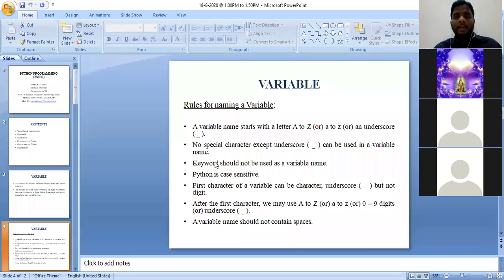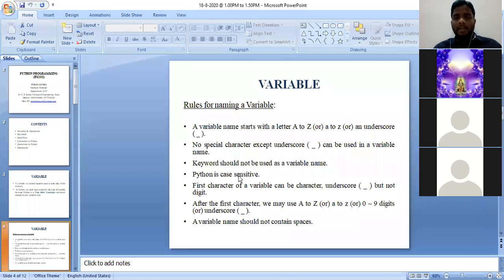Third point is keyword should not be used as a variable name. Keyword should not be used as a variable name. In Python programming language, there are 33 keywords. I will show you immediately after the completion of this topic called variable. Until then, make sure that Python programming language consists of 33 keywords. Okay. Now, our third rule is if you want to declare a variable, we should not use the 33 keywords also.